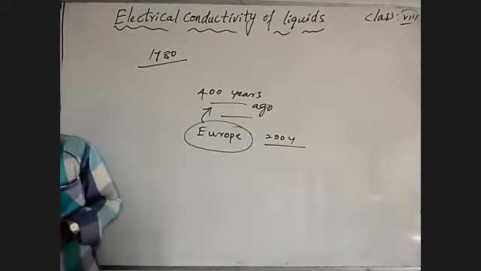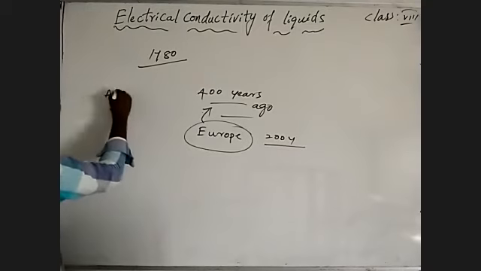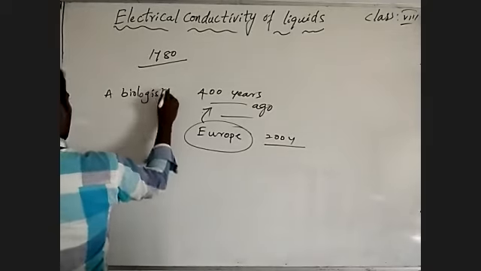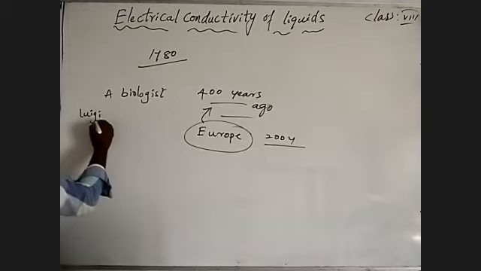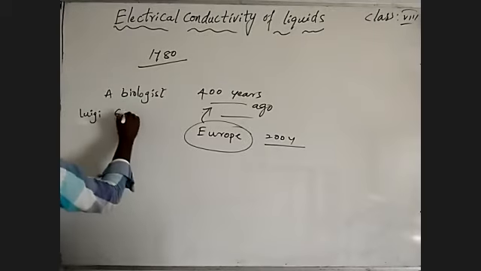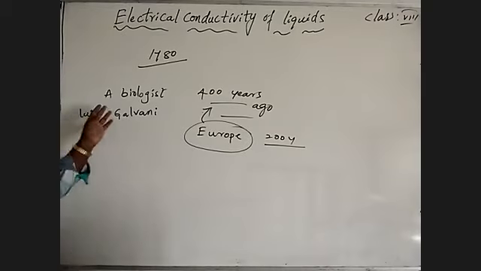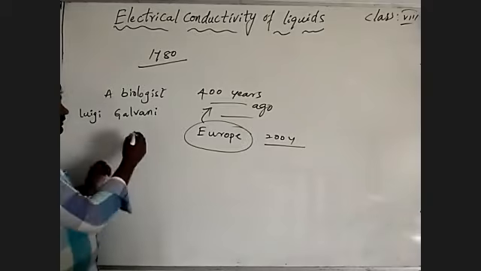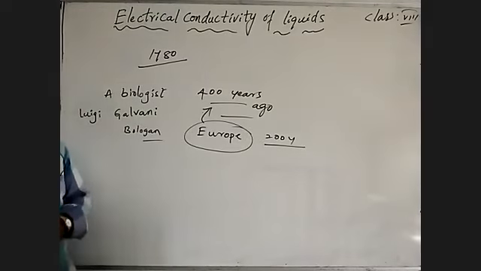A biologist, whose name is Luigi Galvani, in that year 1780, from Bologna, which is located in Italy.